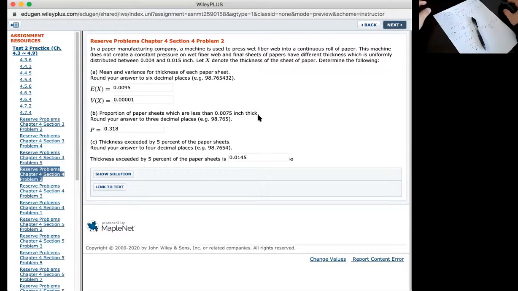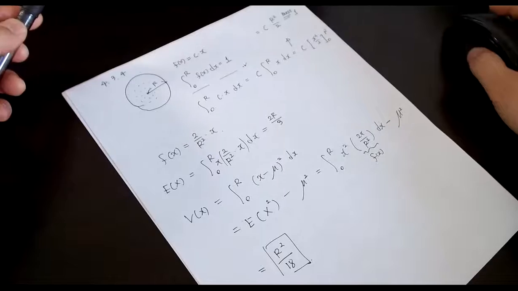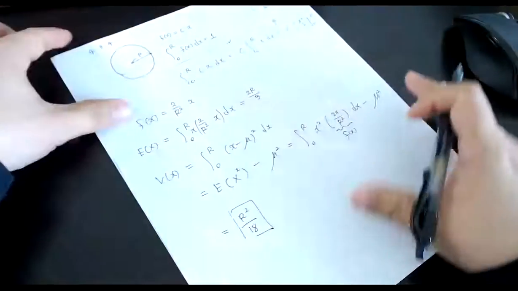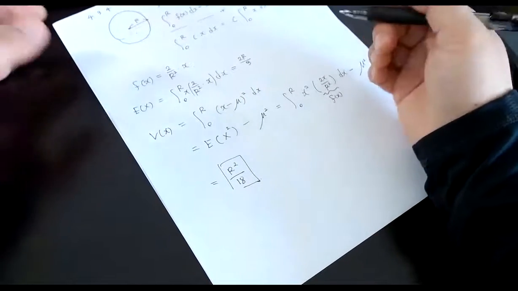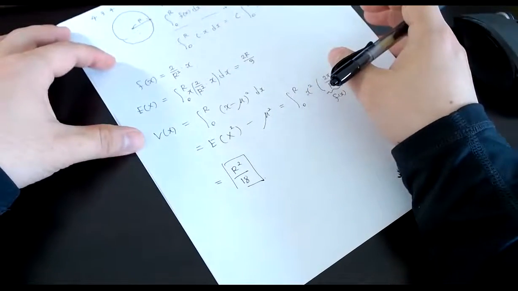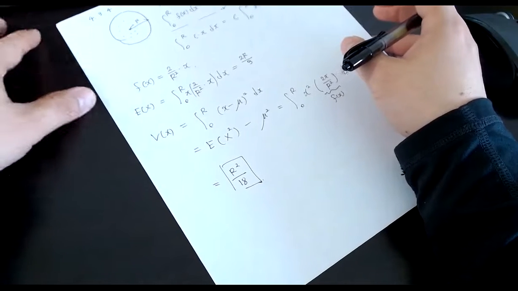Definitely you have to apply the uniform distribution, right? Give me a second. Let me review the PDF and the expected value and variance of the continuous uniform random variable.